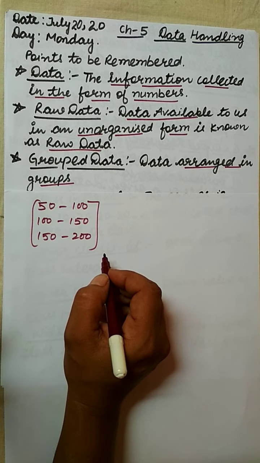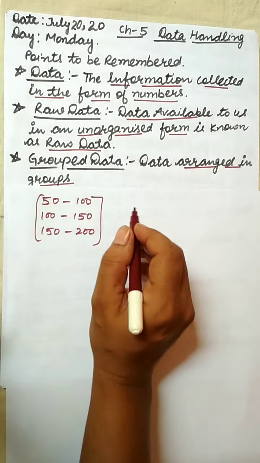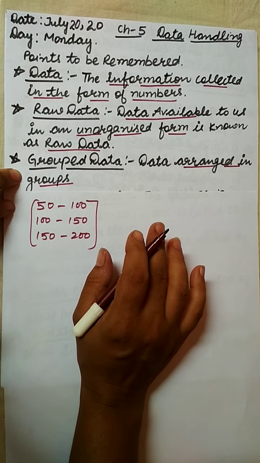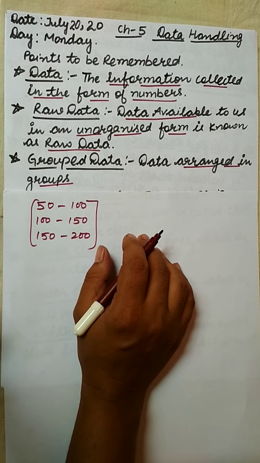Or simply we can take the example of marks obtained by students in an exam. When I make a simple list, roll number 1 obtained 30 marks, roll number 2 obtained 48, roll number 3 obtained 62 marks. That is raw data.